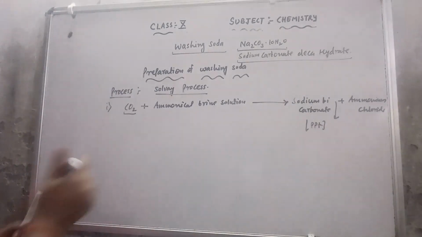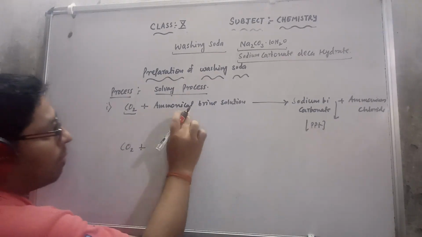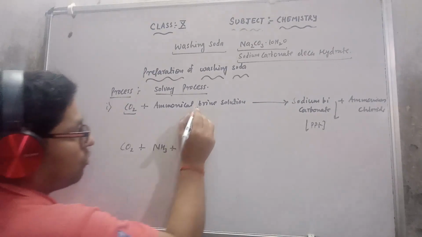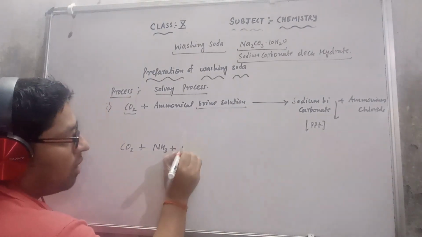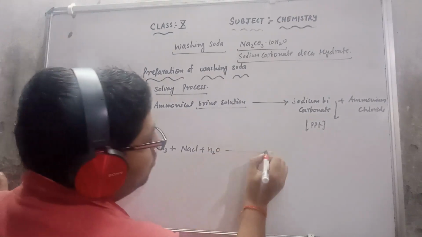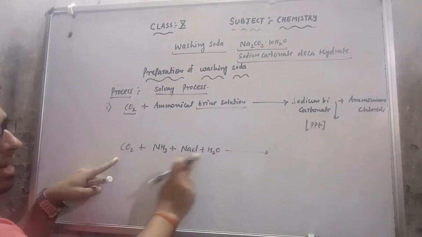If I write its equation: carbon dioxide gas, ammonical meaning ammonia, NH3, and brine solution, which I have already discussed, a solution of NaCl and water. Carbon dioxide gas is passed through the ammonical brine solution.